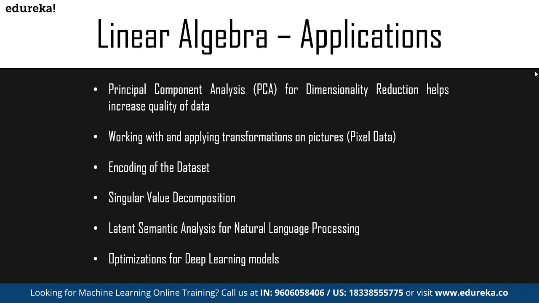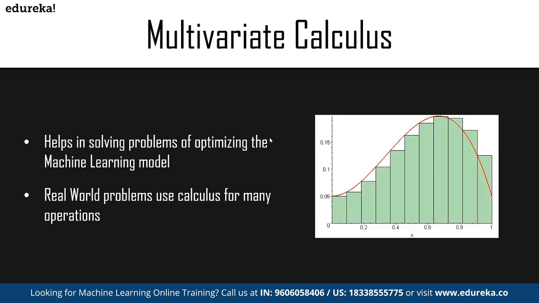And then we have multivariate calculus. Multivariate calculus helps in solving the problems of optimizing the machine learning model. It is one of the most important parts of mathematics for machine learning. It helps us solve the second most important problem that we face in developing machine learning models. The first problem obviously being the pre-processing of data, and the next one being the optimization of the model. And this helps us in optimizing and increasing the performance of a model and gives us some of the most reliable results. So how does something that almost half of the class hated help us solve such a problem?